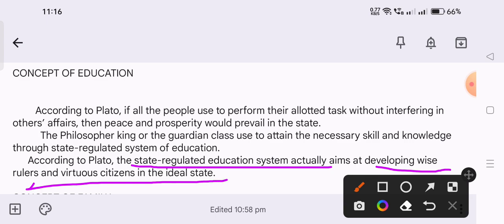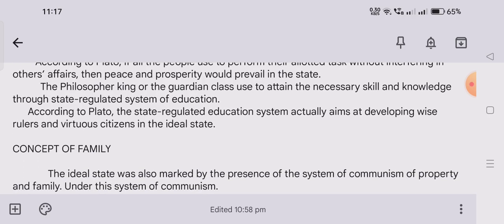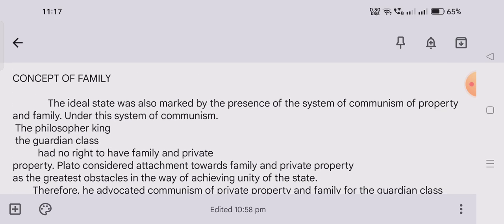Whoever wants to become a philosopher, the state must take responsibility and develop their skills, and that ruler should become wise, then it is their responsibility to protect the country. This is the state controlled education system suggested by Plato for the ideal state in his Athens.